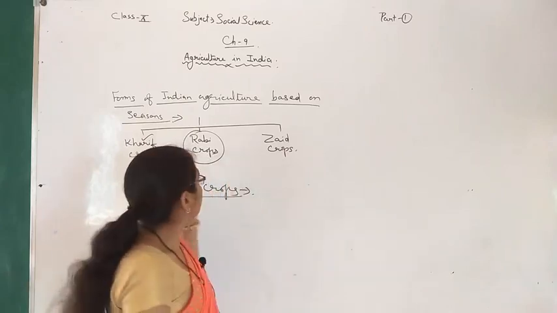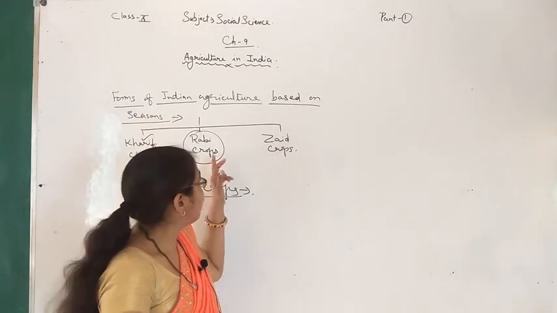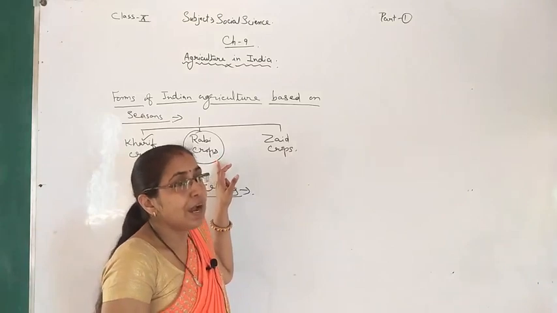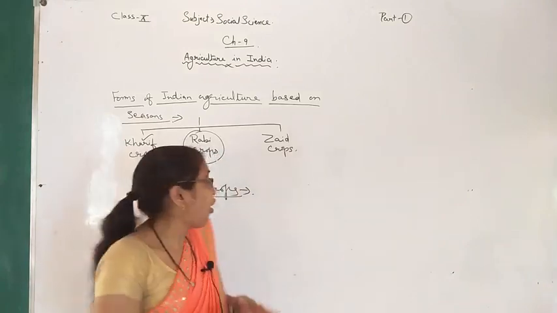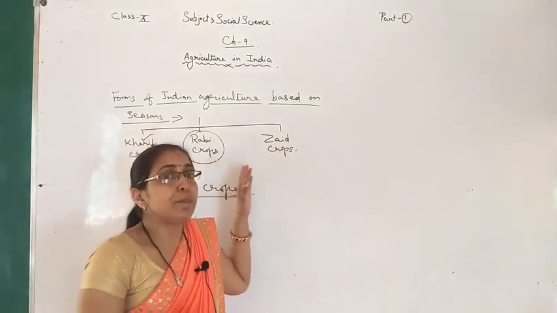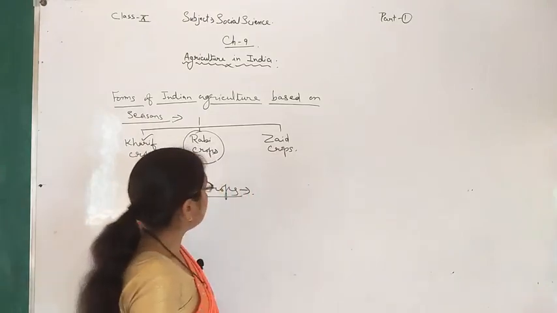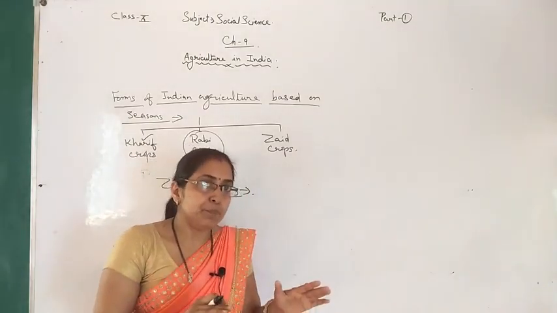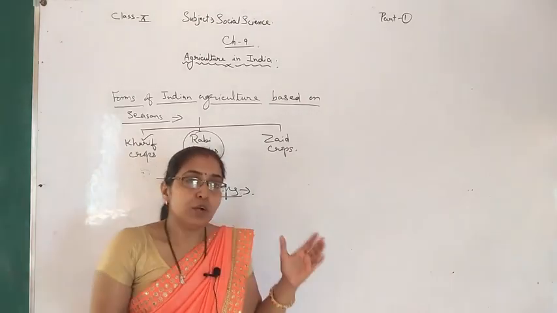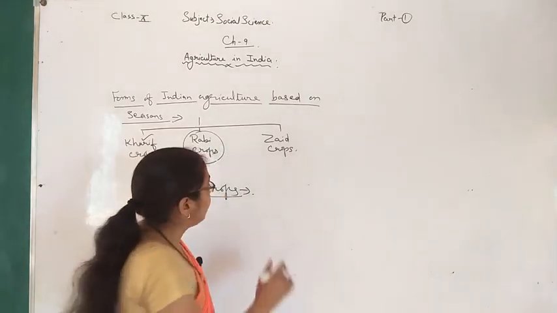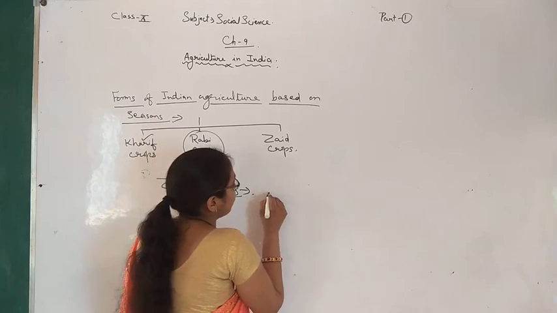We can say that after the harvesting of Rabi crops and before the sowing of Kharif crops. रबी क्रॉप कटने के बाद और खरीफ क्रॉप को उगाने से पहले, ओके, जायद क्रॉप को उगाया जाता है, ठीक है।